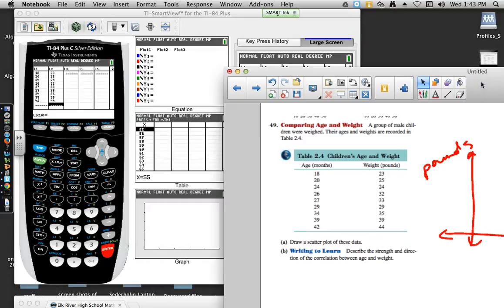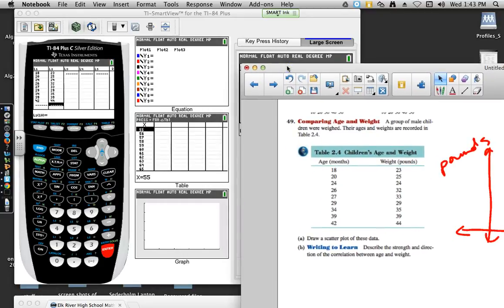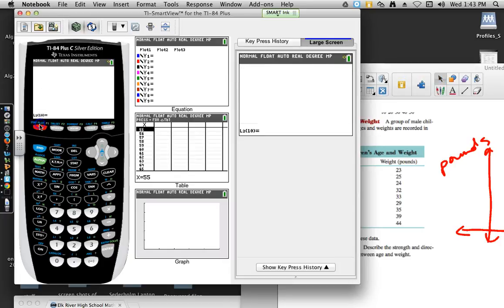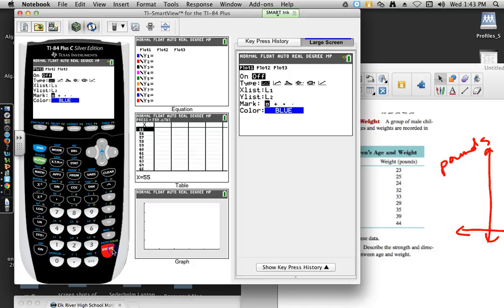And I did already go ahead and put these into the graphing calculator. So the next step would be second, stat plots, going into number 1, turning it on by hitting enter when it's at on. And I do see that it's going to use my list 1 and my list 2 down below. But then it would be about the window.